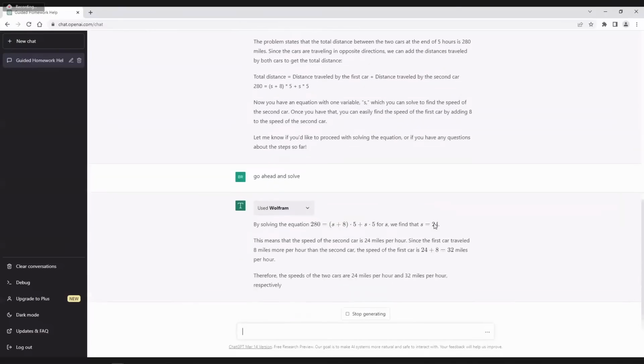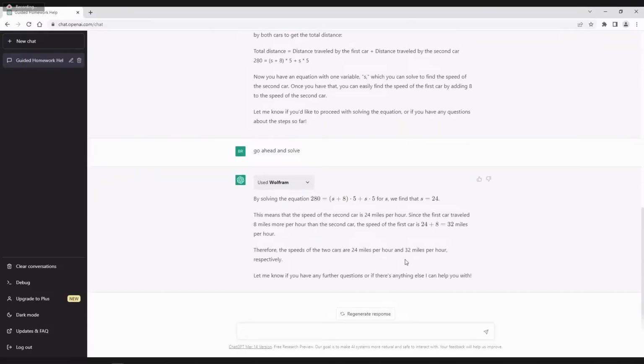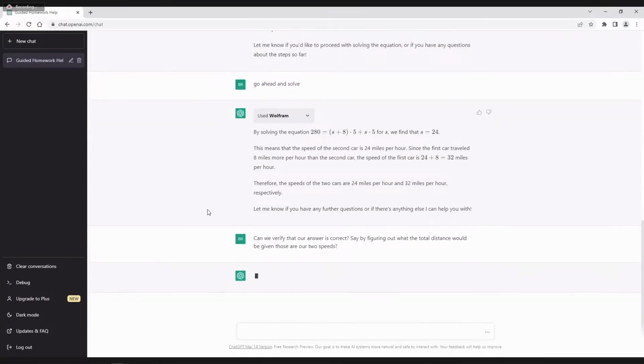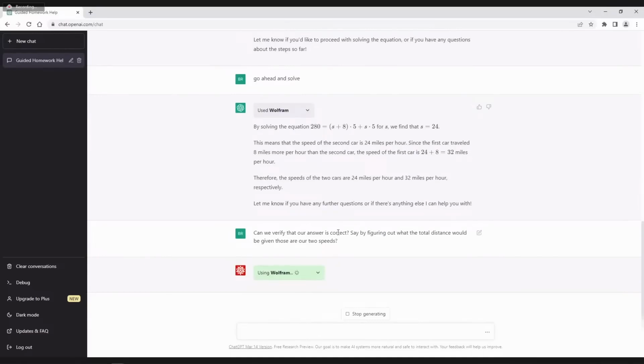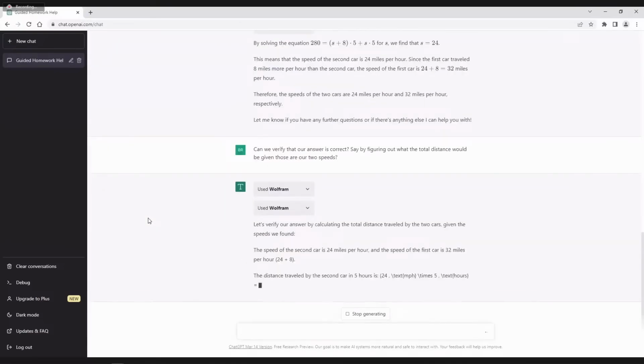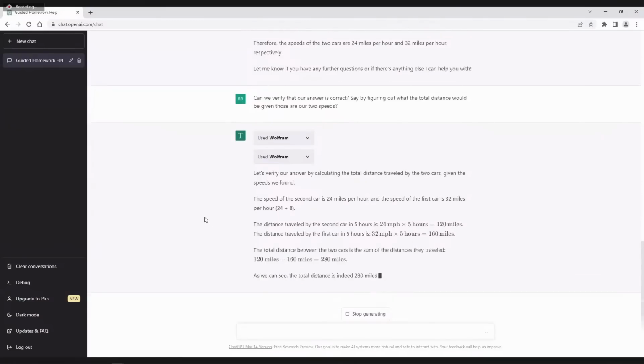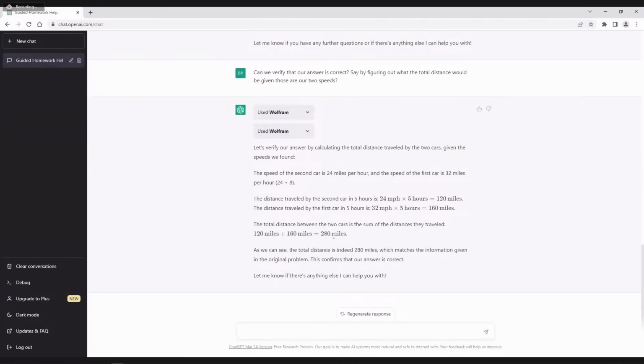Okay, so one of the speeds was said to be 24. Yeah, 24 miles per hour, 32 miles per hour. That sounds right, but I don't know what the answer is. So here we're asking it to verify. We're giving it a hint as to how it might go about doing that verification. And it looks good. And then those will add up to, yeah, sometimes it does the math by itself. If it's simple integer arithmetic, it's usually pretty good with that. And this is one that most people can probably do in their heads.